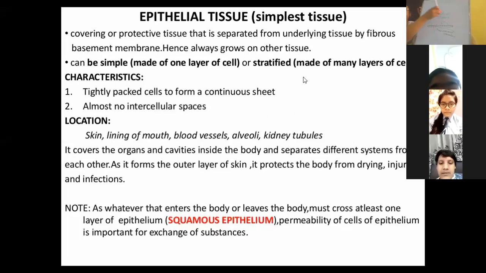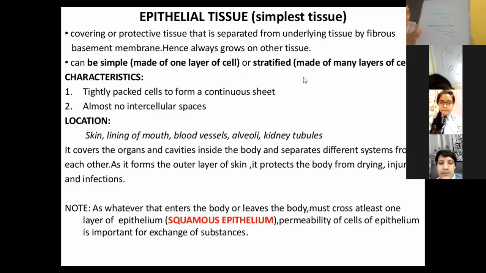For example, it covers the heart, the kidney, the pancreas, the stomach. So each and every organ of the animal is covered with this tissue that is known as epithelial tissue.